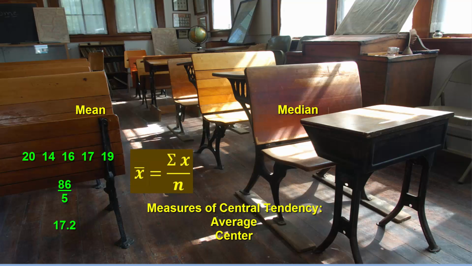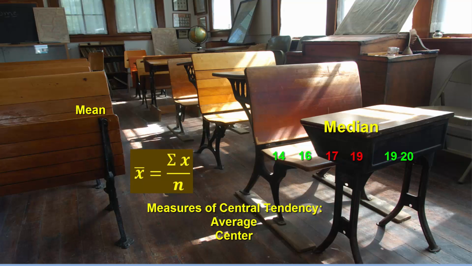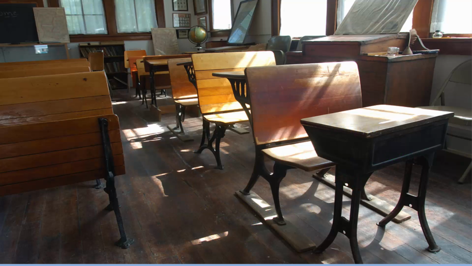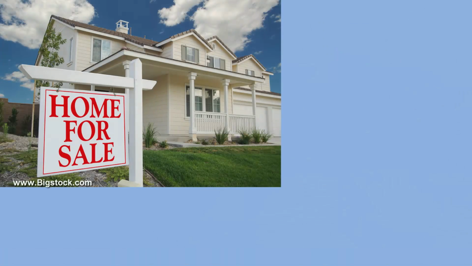Thus, the formula simply implies that the mean of the sample will be the sum of all scores divided by the number of scores. The median will be the middle score when scores are in order from least to greatest. If there were an even number of scores, we would take the middle two scores and use the value exactly in between them, officially the mean of just the two middle scores. We will learn that choosing which measure of center depends on the shape of the distribution of scores.